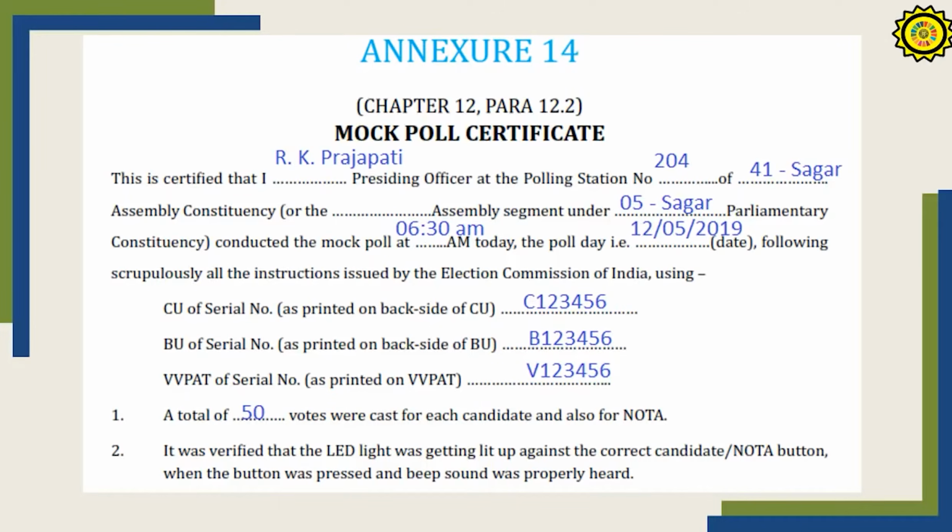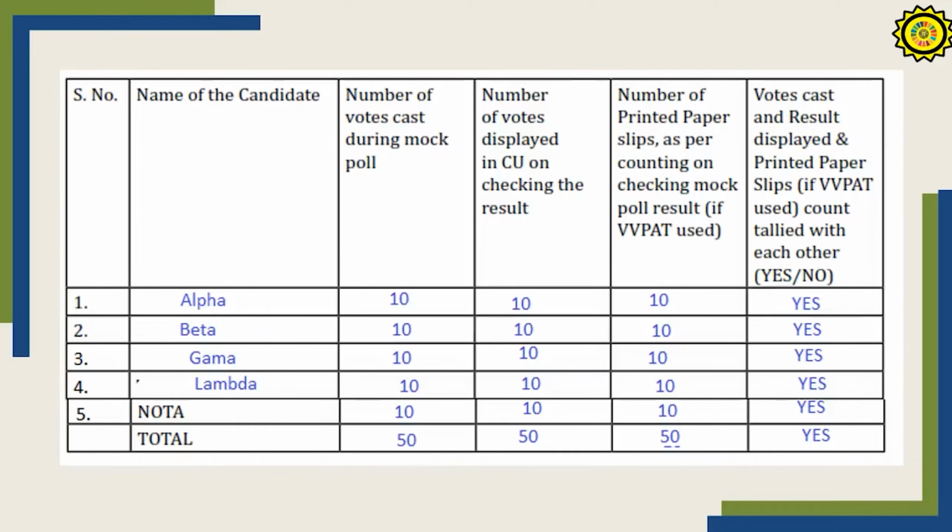All this can be filled in the day before itself. The minimum number of votes to be cast is 50. If you have done 50 only, keep it 50. And also the NOTA button should have been filled. The name of the list, there is a manual list. There is the number of votes cast during the mock poll, number as per CU, number as per the VVPAT, and whether they are tallying or not. In most cases 100% will tally, so you have to write yes. Fill all the details.